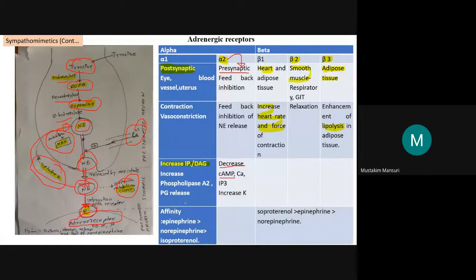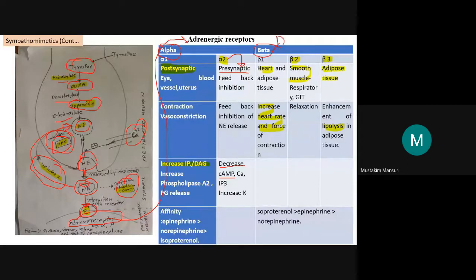So just coming back, here the metabolizing enzymes are MAO and COMT. Now we will discuss the adrenoreceptors. The adrenoreceptors are mainly alpha and beta. When we go into the detail, we will have this. These are known as direct acting.